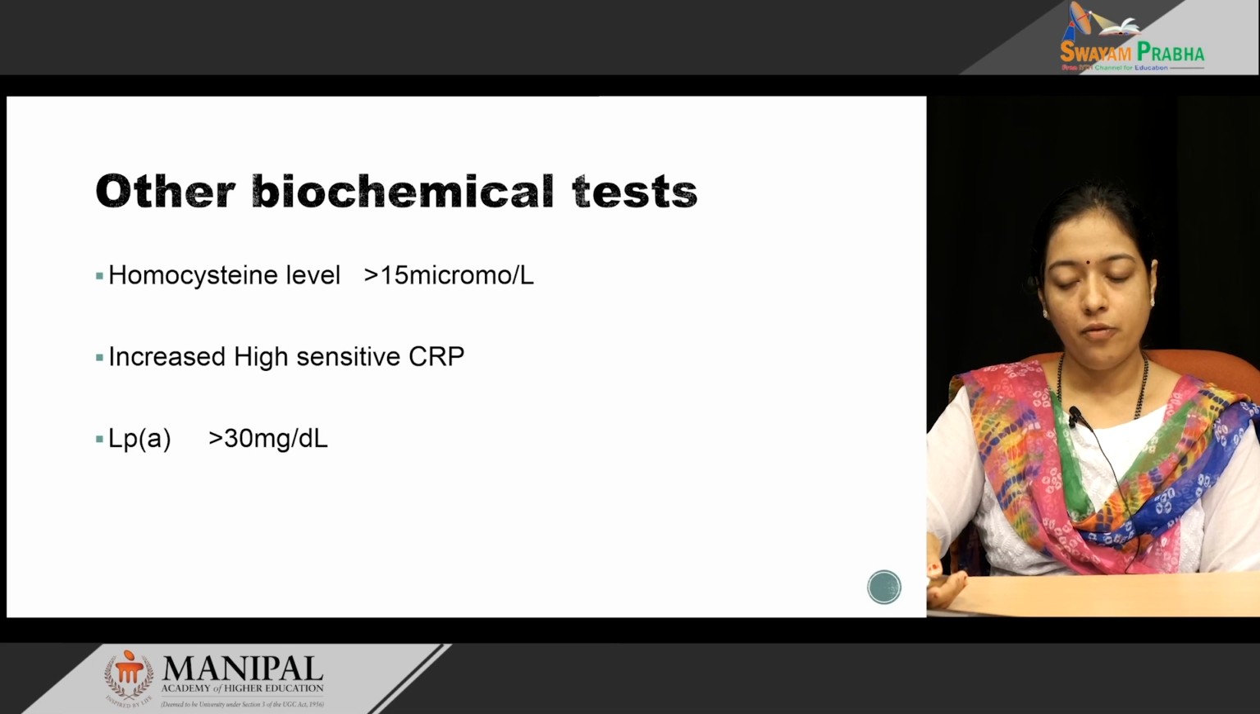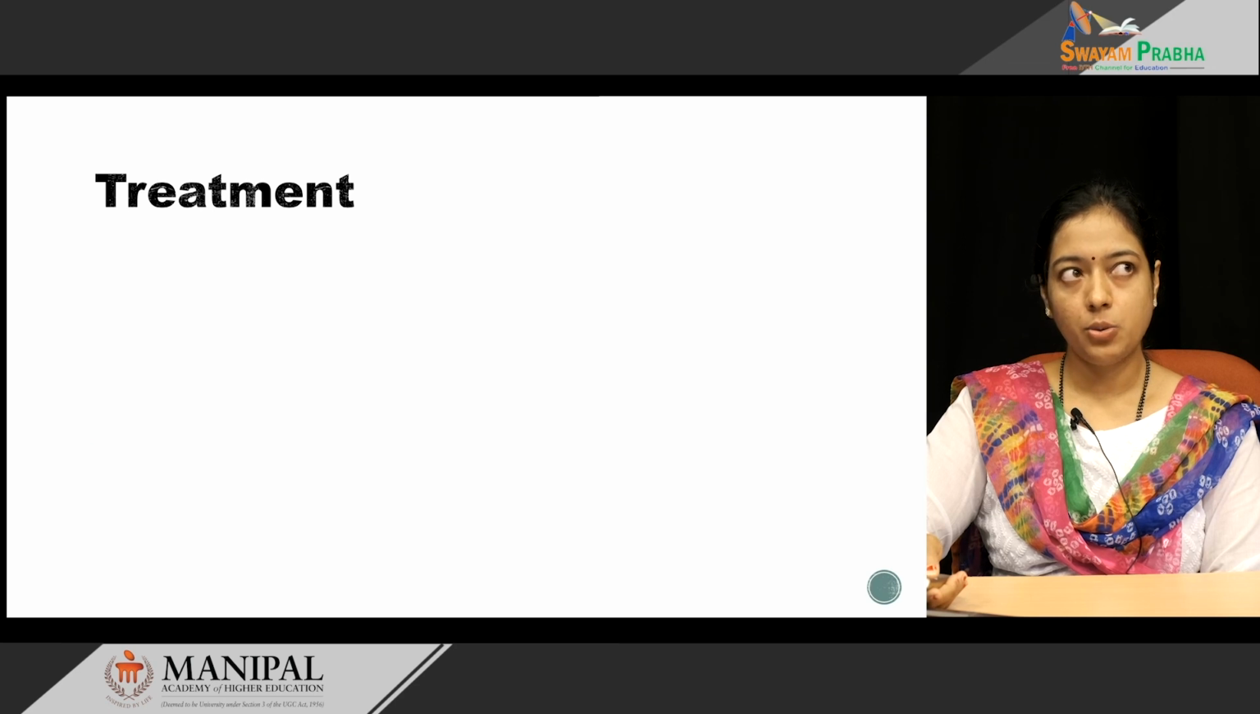Lipoprotein A: if the level is more than 30 milligram per deciliter, the risk of developing atherosclerosis is increased 3 times. If lipoprotein A along with LDL is also increased, then the chances of developing atherosclerosis increase to 6 times. Finally, coming to the treatment aspect.